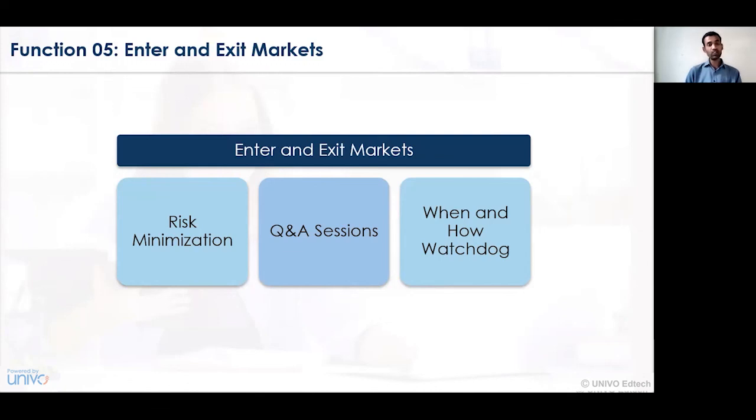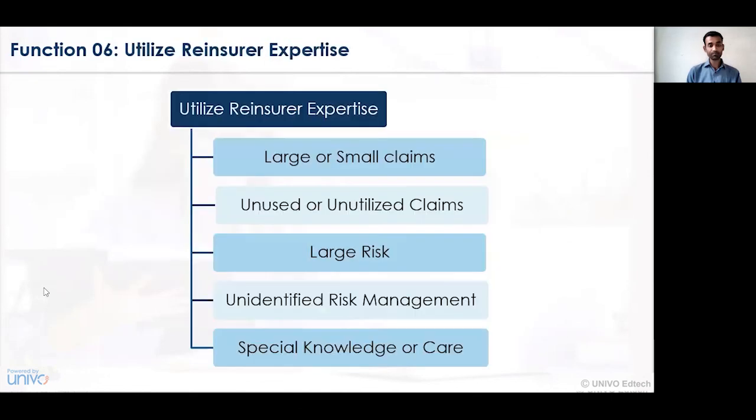Question and answer session, always there should be a proper watchdog situation wherein the reinsurance company should always question and the insurance company must always answer whatever doubts have been raised. Based on the queries that have been raised, a proper session needs to be organized and we need to see that various measures have been undertaken for reduction or minimization of loss.